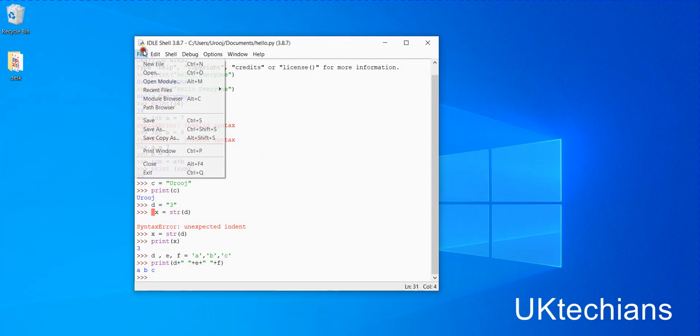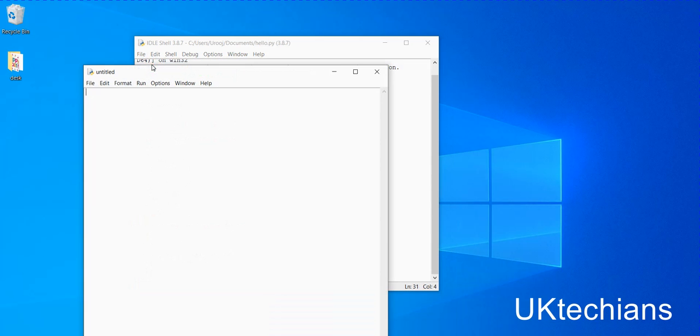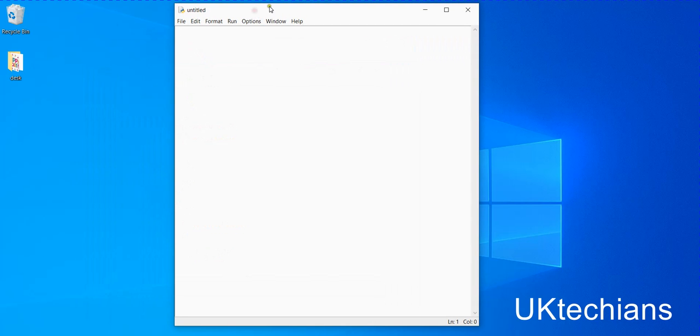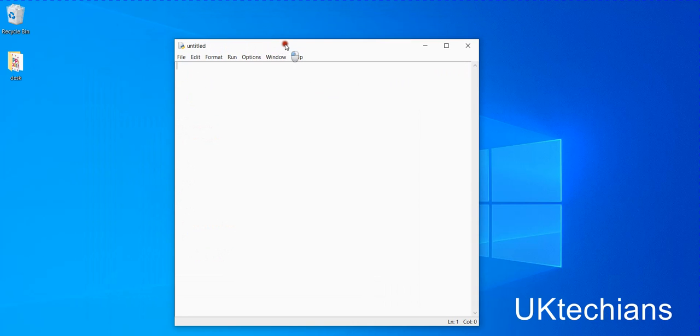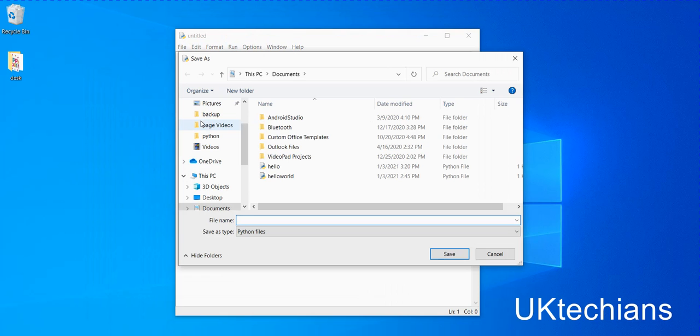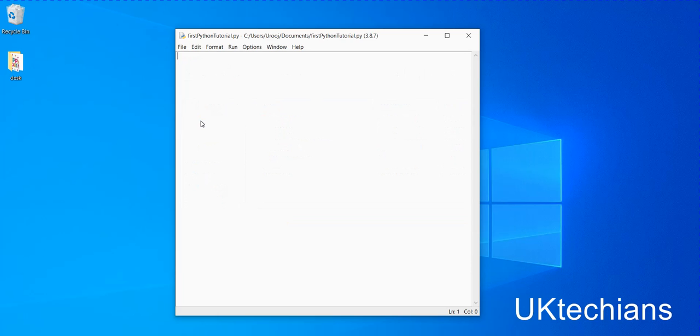So let me create a new file over here. Before starting, save this file as first Python. .py is the extension of the file.